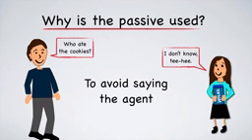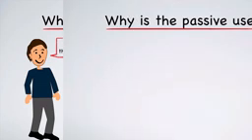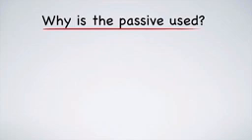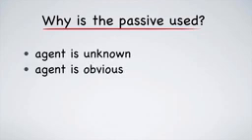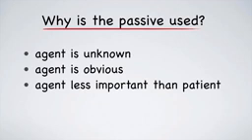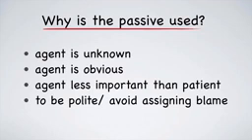There are a few reasons why people avoid saying the agent. A speaker may do this for several reasons. Most commonly, this is done when the agent is unknown. It may also be done because the agent is obvious or less important than the patient. Finally, it is sometimes used to be polite, that is, to avoid blaming someone for a negative action.